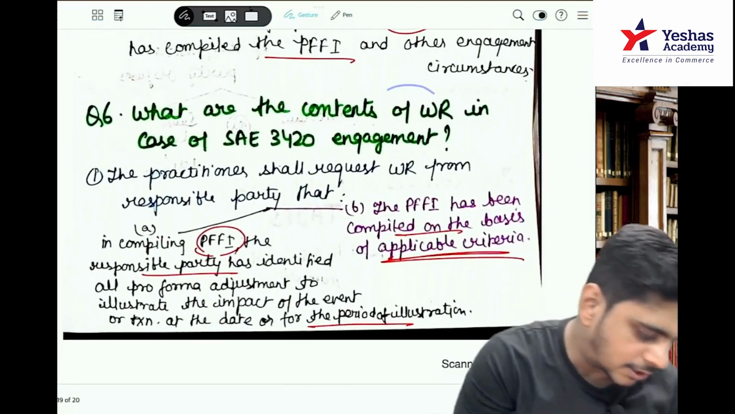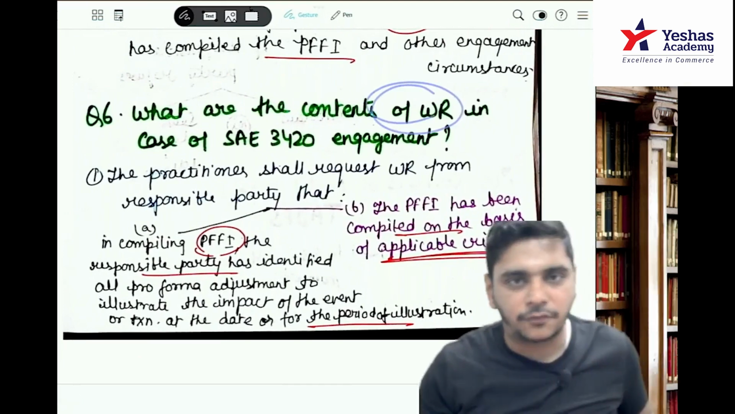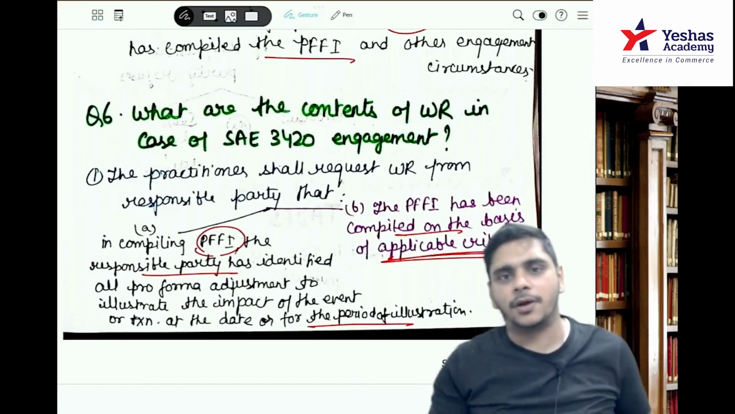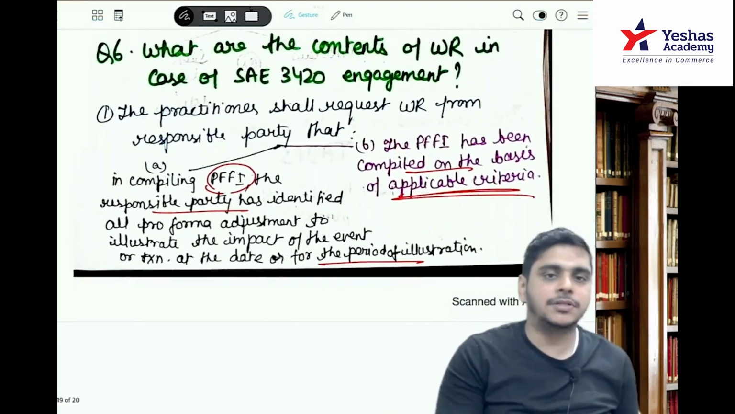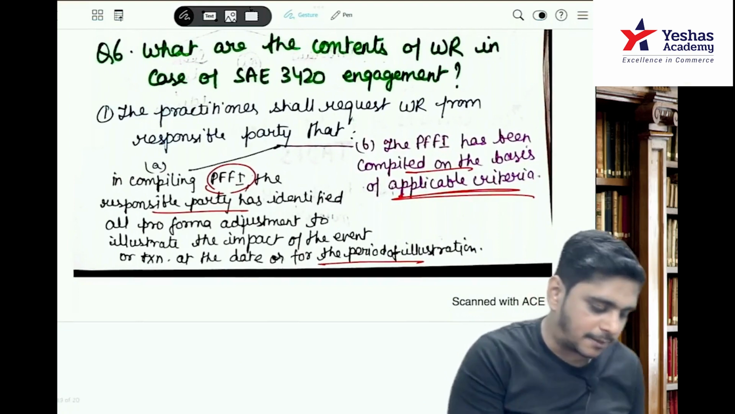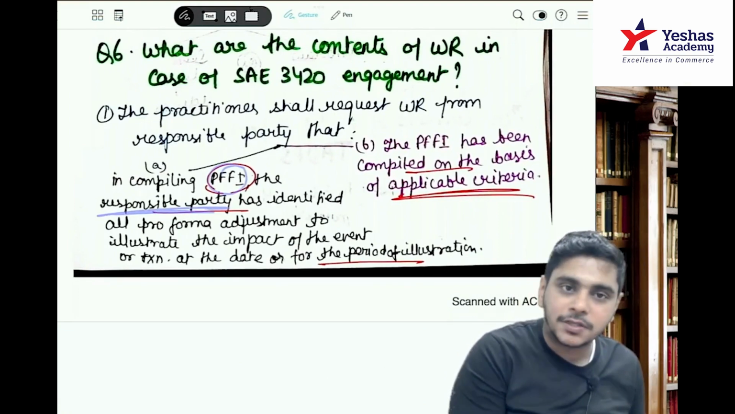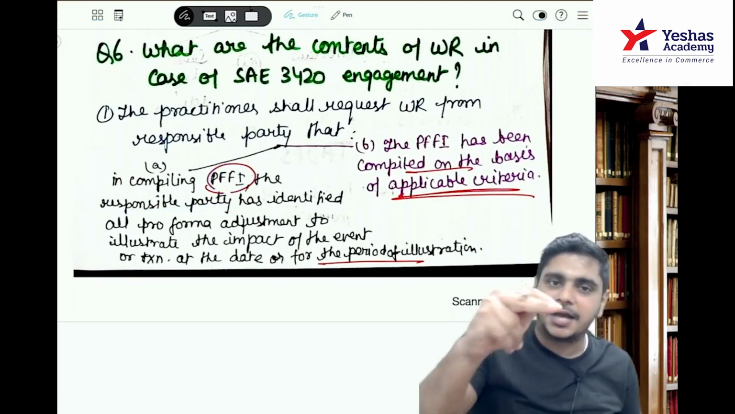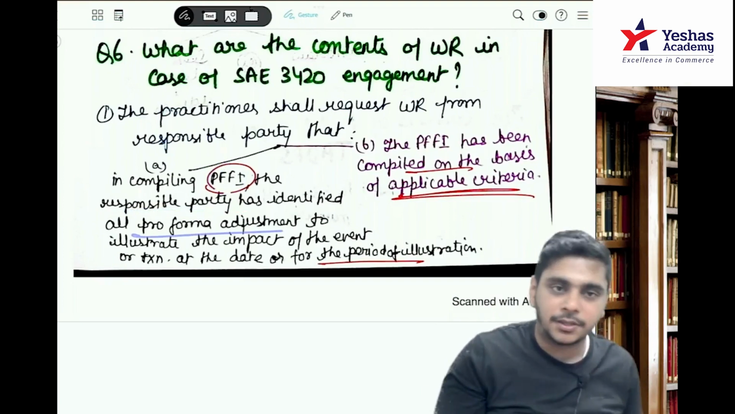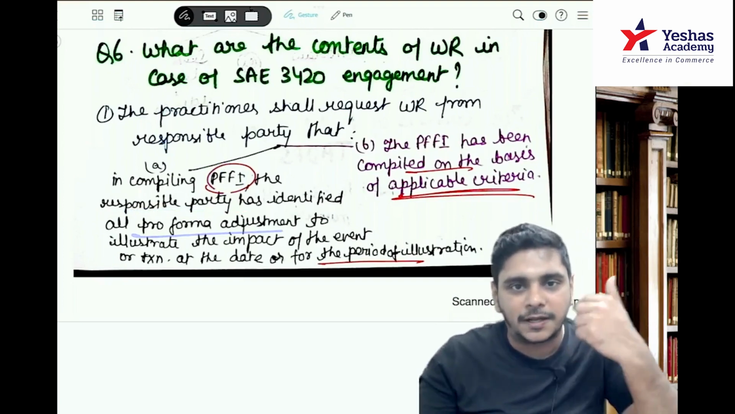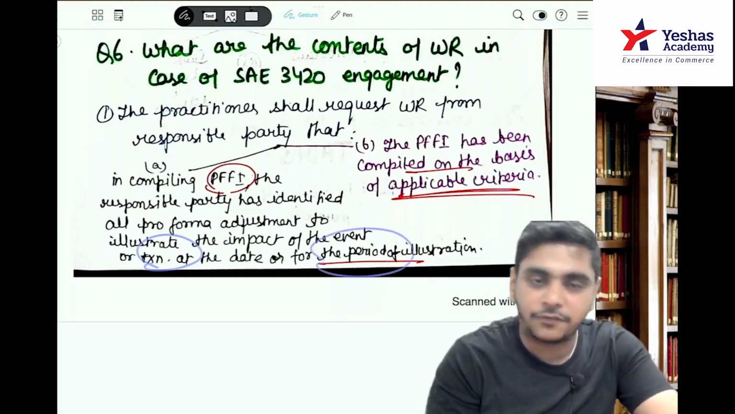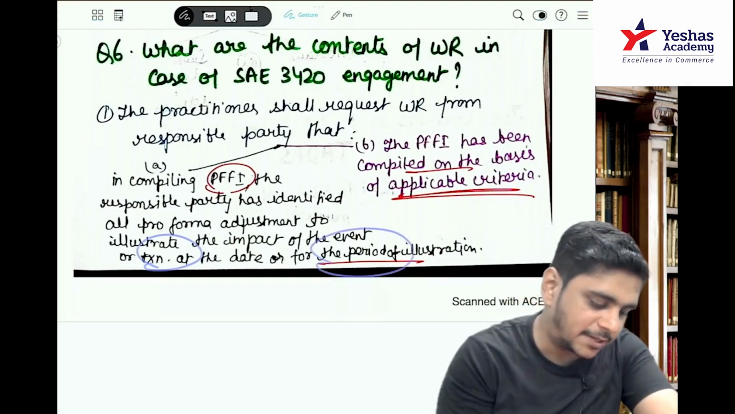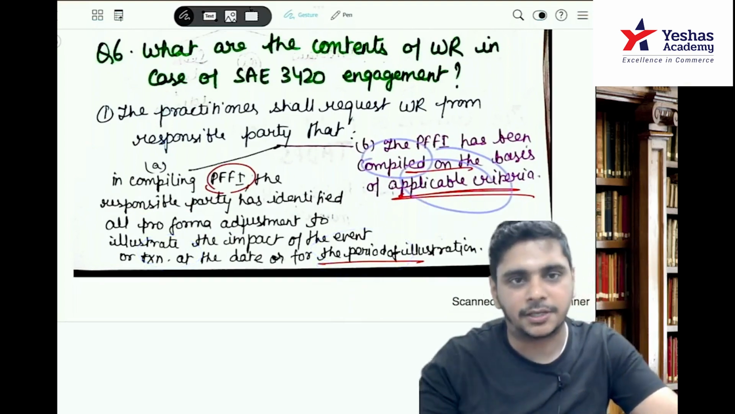Then, what are the contents of the written representation (WR) in case of an SAE 3420 engagement? Management will give the WR. The practitioner shall request a written representation from the responsible party that, in compiling the PFFI, the responsible party, that means management, has identified all the pro forma adjustments to illustrate the impact of the event or transaction, at a date or for a period of illustration, and the PFFI has been compiled on the basis of the applicable criteria.